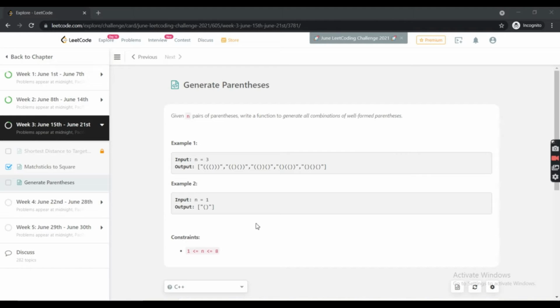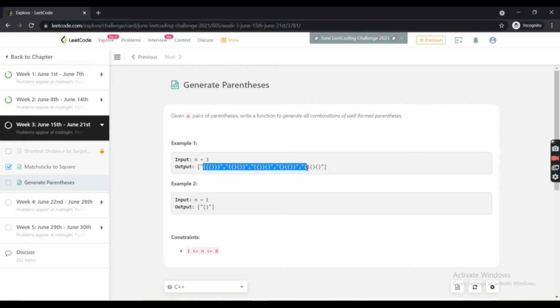So we are given an integer n, and this represents the number of open and closed parentheses we are given, and we need to form all the combinations of the parentheses which are valid. So here, if you see, given n equals 3, we are given 3 open brackets and 3 close brackets, and we need to form out all the pairs of parentheses that we can make from these brackets.